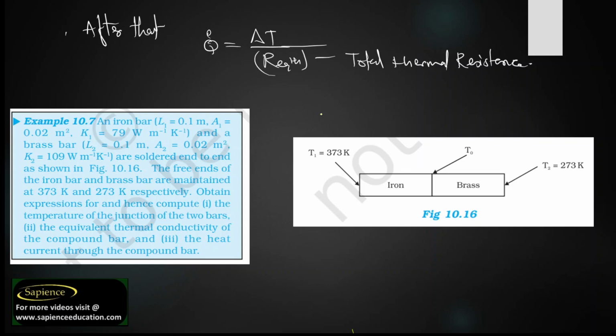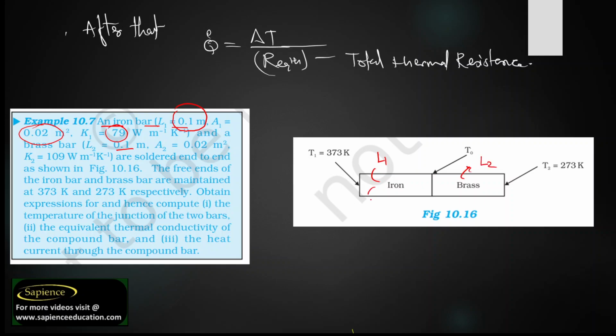Let us do one of the examples so that you will be able to understand how to solve this type of problem. So in the problem, we need to understand what question they are asking. An iron bar of length L1 is 0.1 meter, A1 is 0.02 meter square, K1 is 79 watt, and brass of length L2. See here, this is your iron bar, so it has L1, and brass L2.